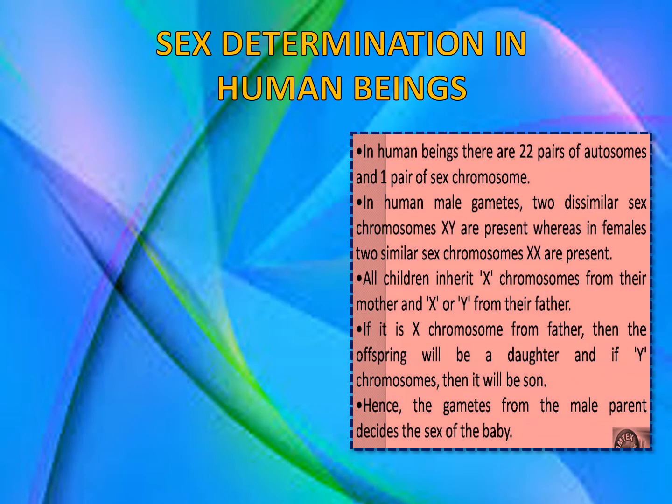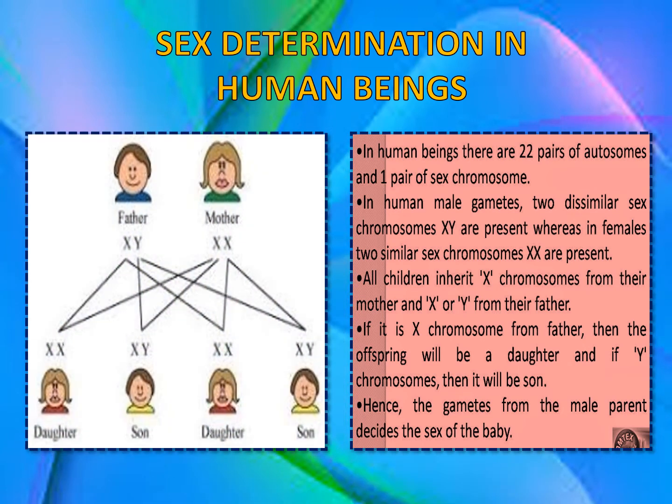Sex determination in human beings. Now, in human beings, there are 22 pairs of autosomes and 1 pair of sex chromosomes. Human beings have 46 chromosomes or 23 pairs, out of which 22 pairs are normal chromosomes called autosomes, and only 1 pair is a sex chromosome. In human male gametes, 2 dissimilar chromosomes, that is X and Y, are present, whereas in the female, 2 similar sex chromosomes, X and X, are present.